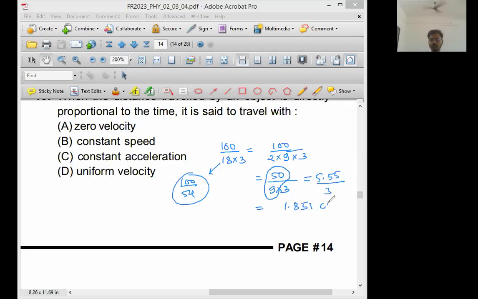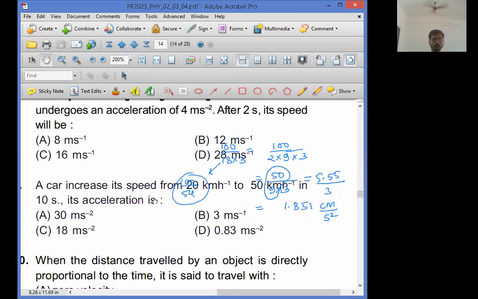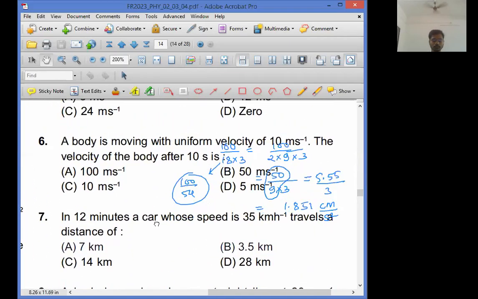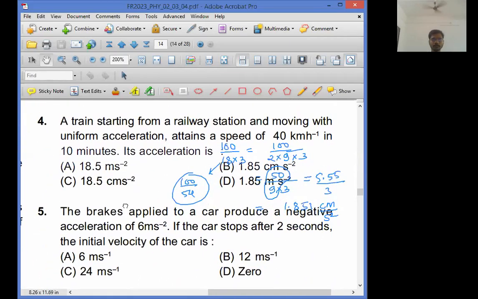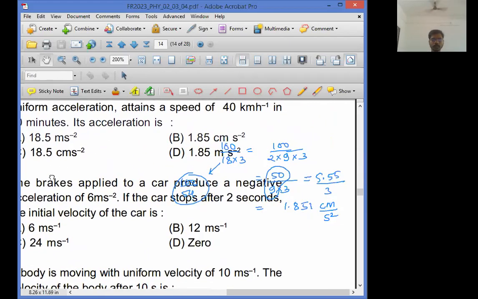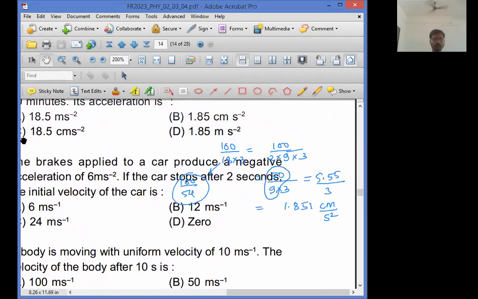Now answer is in which unit? Sir, we have converted meter into centimeter. So final answer is in centimeter per second square. Okay. 1.85 centimeter per second square. Fine. So where is our answer? Option B, Bombay. 1.85 centimeter per second square.